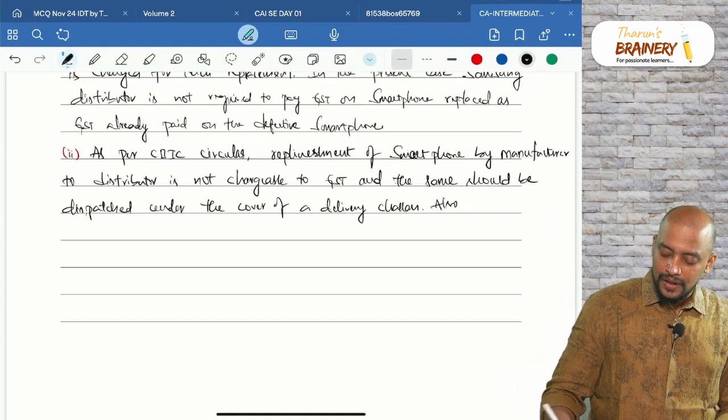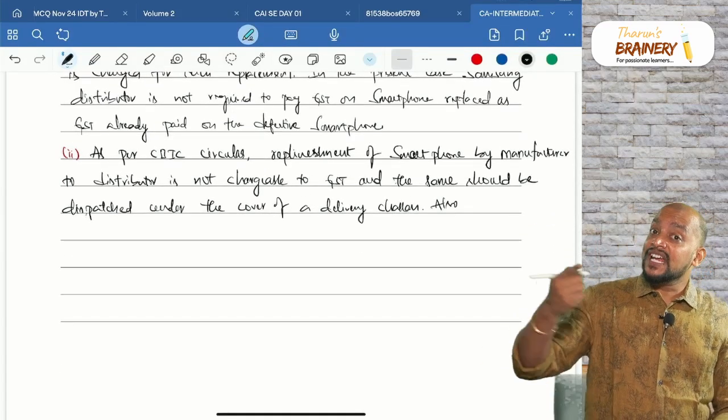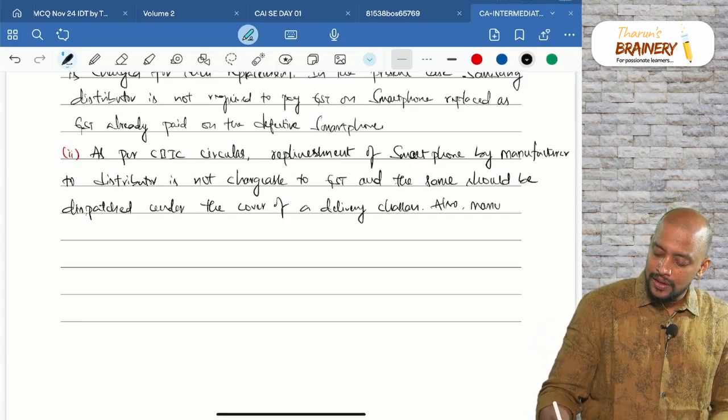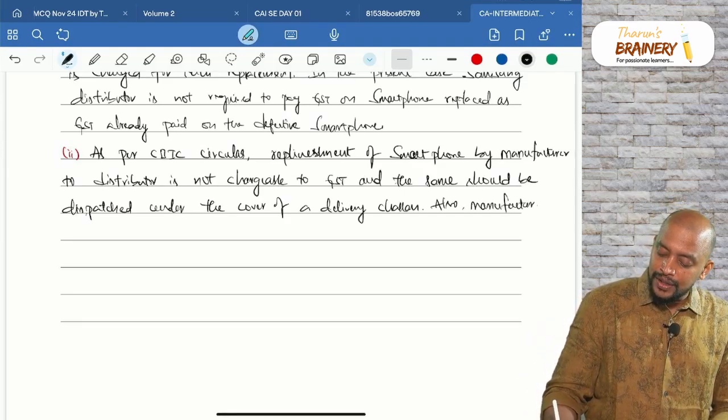Also manufacturer can avail ITC on the same. Also manufacturer not required to reverse ITC.